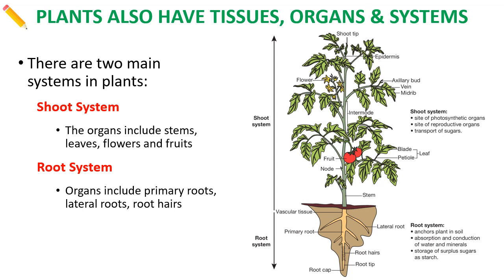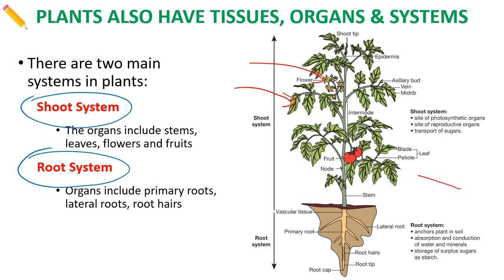Plants also have tissues, organs, and systems as well. So animals is normally our big focus, but plants have evolved in pretty similar ways to organize their bodies to do specific functions. It's pretty simple to remember in plants. They've got a shoot system above the ground, and they've got a root system below the ground. So the shoots include the leaves, the flowers, fruits if they make them, the stems and the trunks as well. And then the roots underground. There's a primary root in a lot of plants, and then there's smaller roots coming off the side called lateral roots, and then there's a whole lot of little root hairs, and they're essentially all different organs.